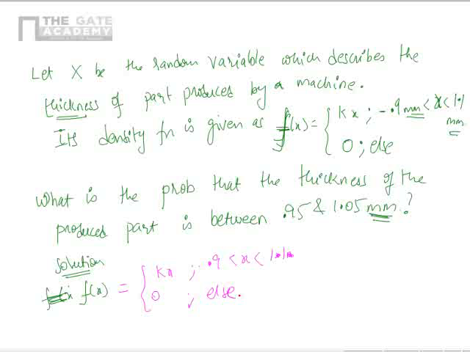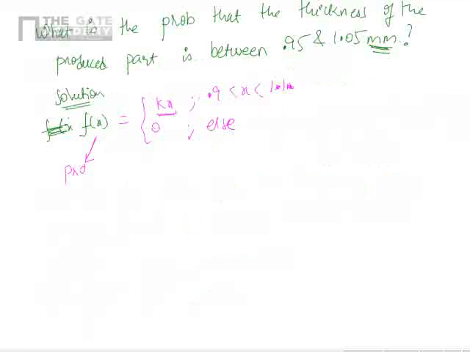So first thing we have to find the value of k. How will you find the value of k? What is given to you? This is a probability density function. The moment it's a probability density function, the integral from minus infinity to infinity of f of x dx is 1.